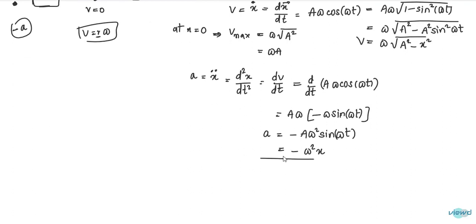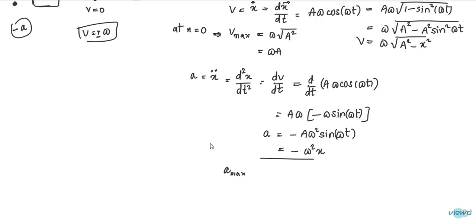It represents that if the displacement is increasing, that means from the mean position it is going far away to some extreme position, so acceleration is decreasing. If the displacement is decreasing, that means from the extreme position to the mean position the body is coming, then acceleration will be increasing. So this is acceleration. Then what is maximum acceleration?